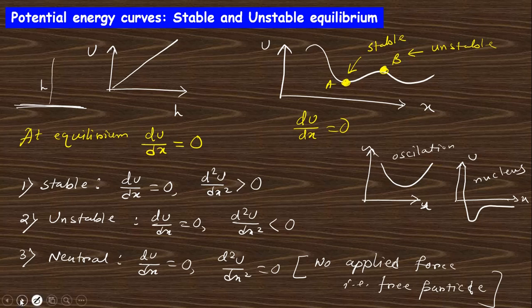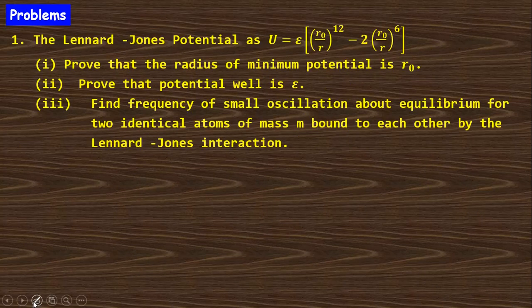This is the potential curve, and from it you can say whether the equilibrium will be stable or unstable. You can judge from this curve by using this mathematical expression. Do this solution, very easy. Say that the Lennard-Jones potential u is written like that. Prove that the radius of the minimum potential is r0.